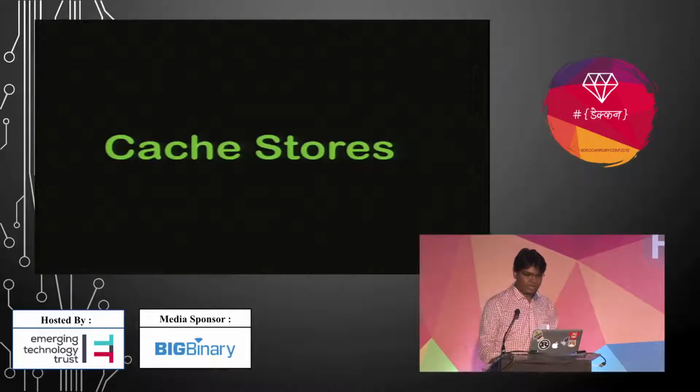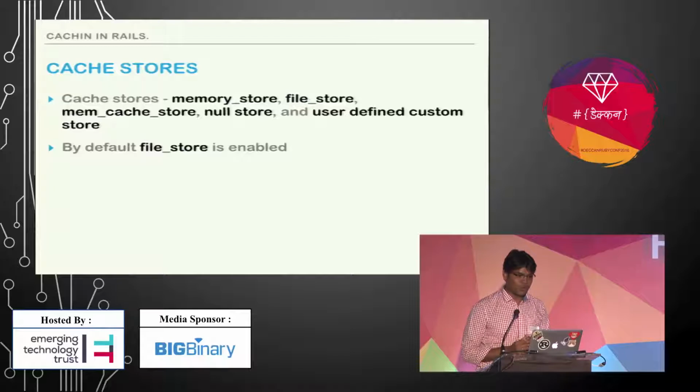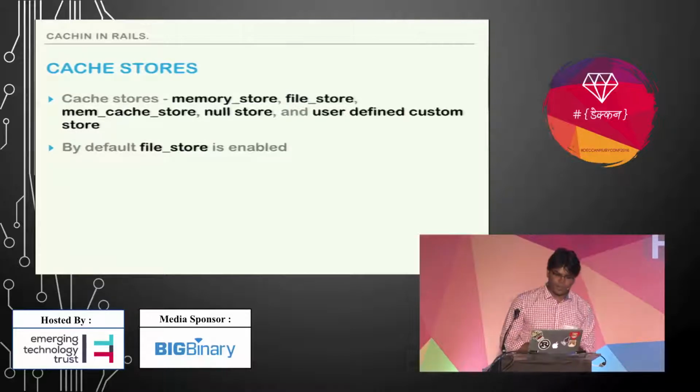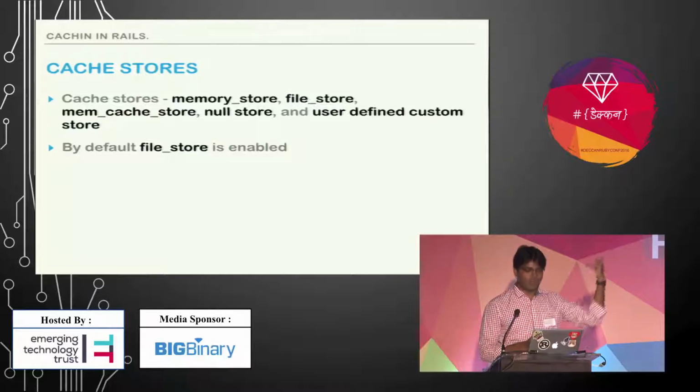Okay, cache store. Rails gives these kinds of cache stores to handle the cache memory: the memory store, file store, memcache store, null store, and user-defined store. There are some limitations for memory store and file store if you want to use them in production mode.